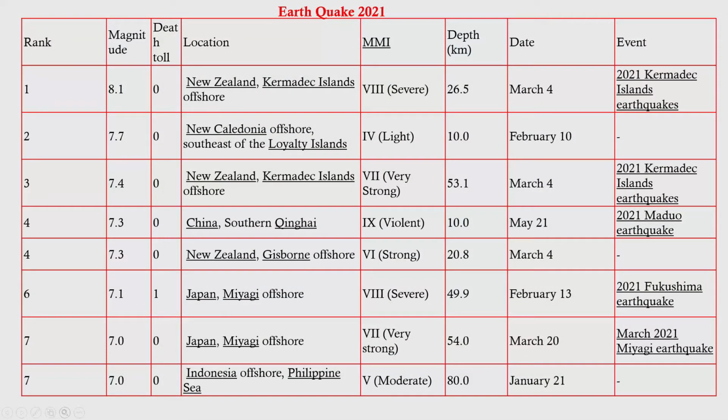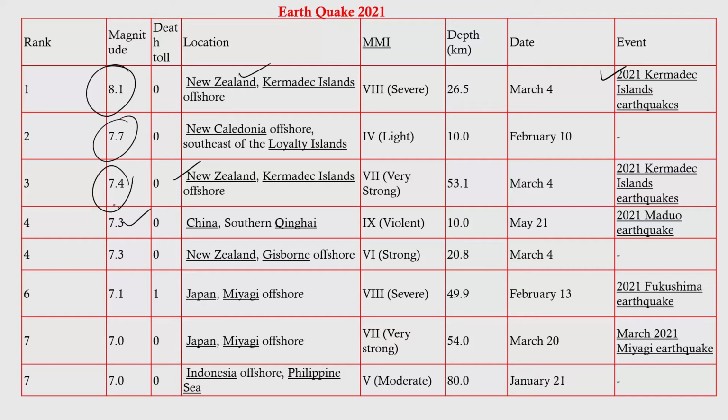Like by looking at the figures of 2021, you can see recently in 2021 in New Zealand there was an 8.1 earthquake. In the same New Zealand, near to this, there was a 7.7 earthquake. 7.4 in New Zealand, the same part.